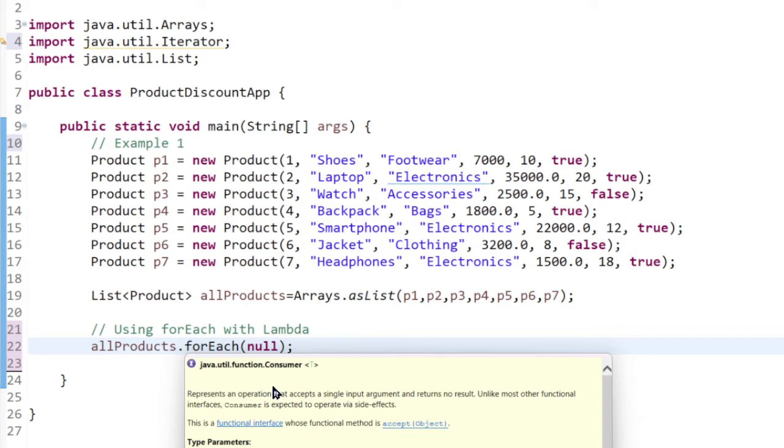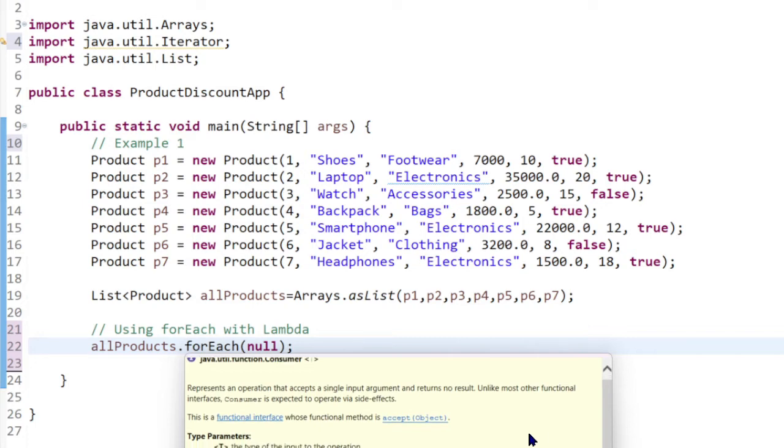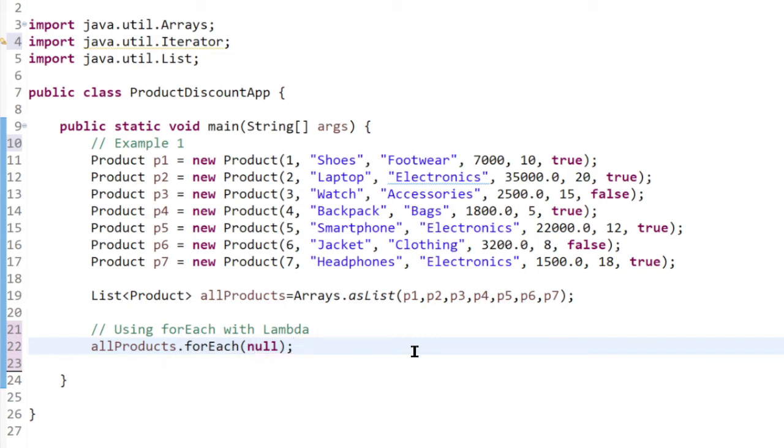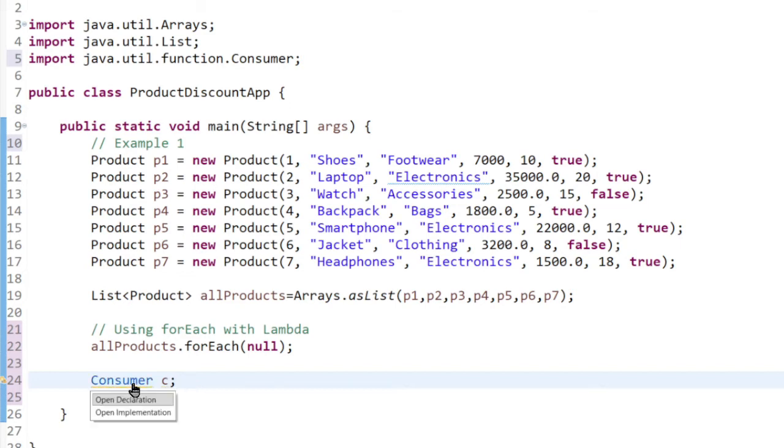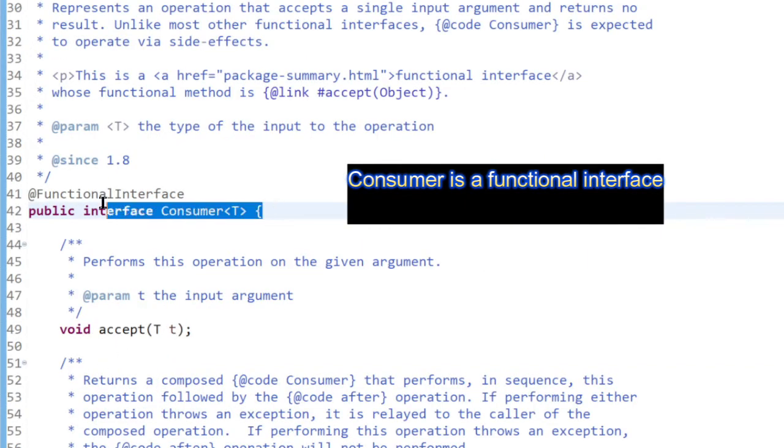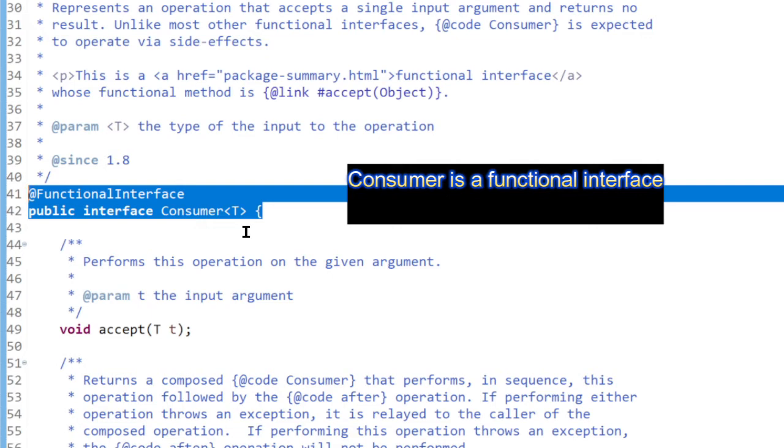So the Consumer interface is a functional interface in Java. It represents an operation that accepts a single input argument and returns no result. Meaning that a Consumer interface is a functional interface that accepts only one argument, the parameter, and returns nothing. This is commonly used with lambda expressions and the collections. If you want to see the Consumer, you can just type Consumer here, and see the documentation. Wow, this is fabulous. So this is how the Consumer interface has been coded.